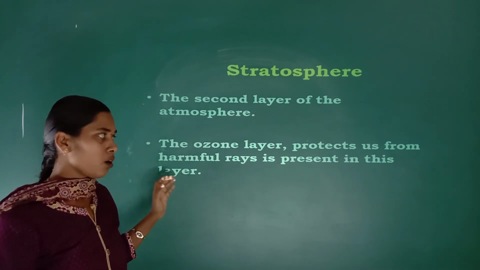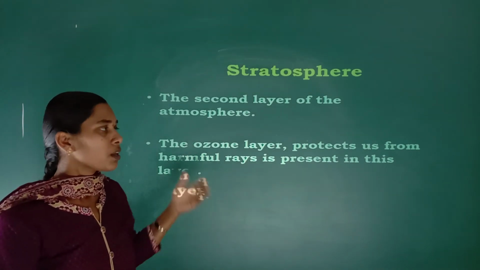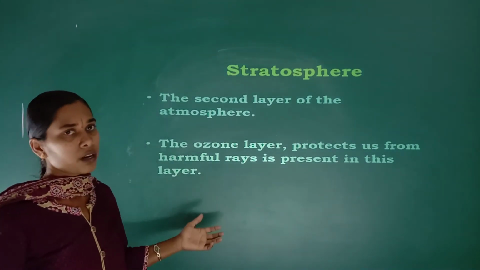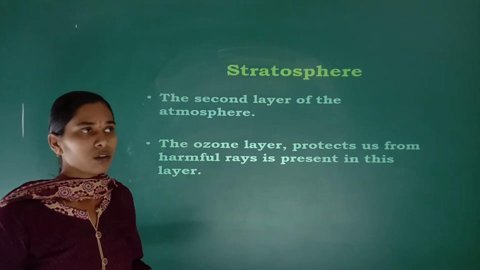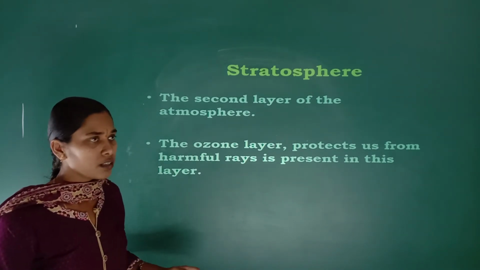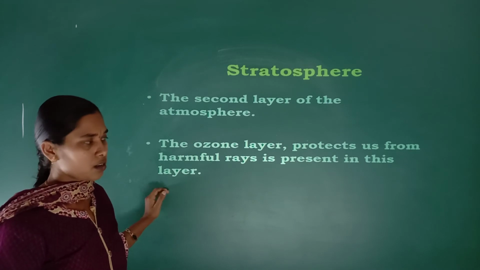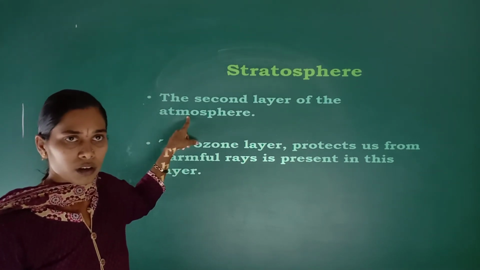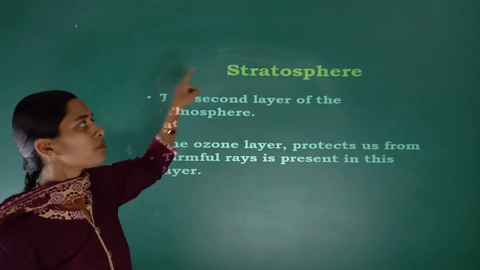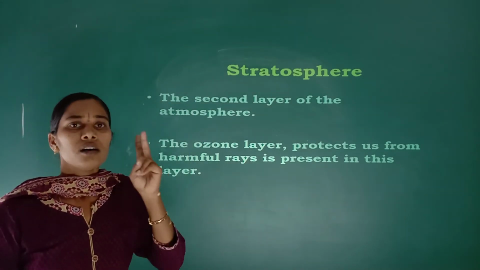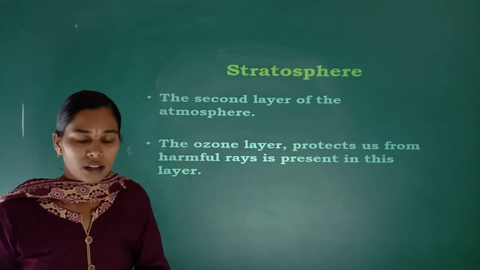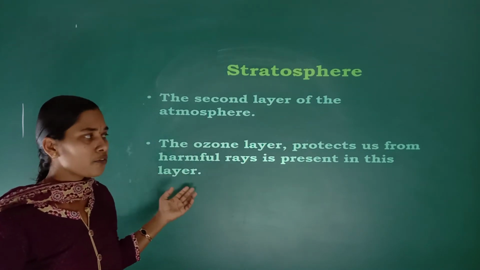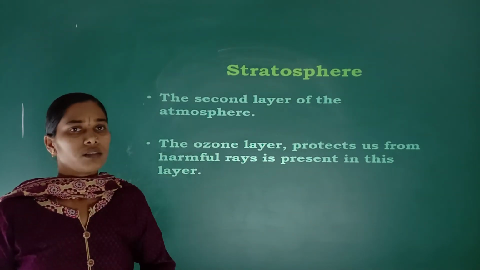The ozone layer is present in this layer. What is the function or work of this ozone layer? It protects us from the harmful rays. Where is the ozone layer present? In the second layer of the atmosphere, the stratosphere, and in this layer only the ozone layer is present, which protects us from the harmful rays. Which rays are those? UV rays, ultraviolet rays.